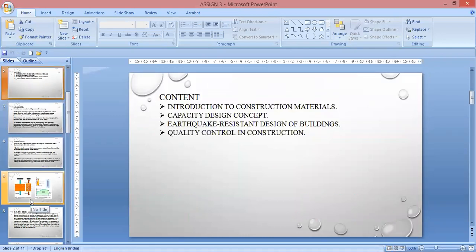The content of my assignment is: first, the project Introduction to Construction Materials. Second, Capacity Design Concept. Third, Earthquake Resistant Design of Buildings. Fourth, Quality Control in Constructions.